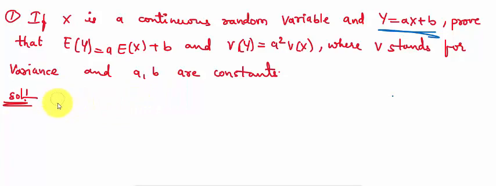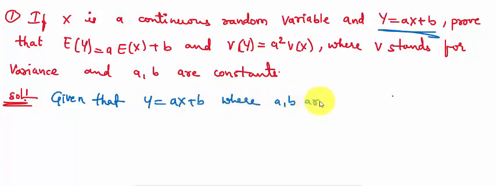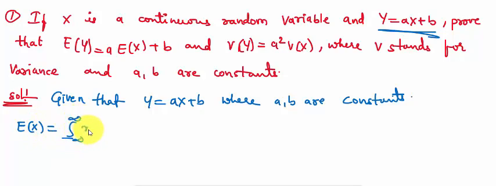First we can take what is the given relation of X and Y. Given that capital Y is equal to a capital X plus b, where a and b are constants. Here we know that the expectation of X, from the definition, is the integral from minus infinity to infinity of x f of x dx.